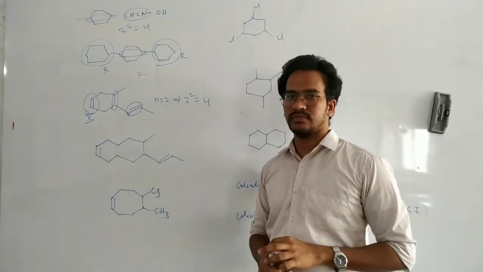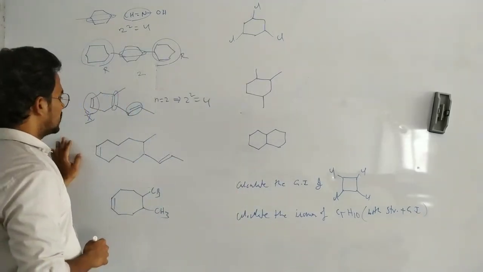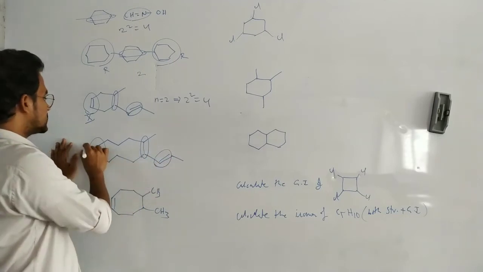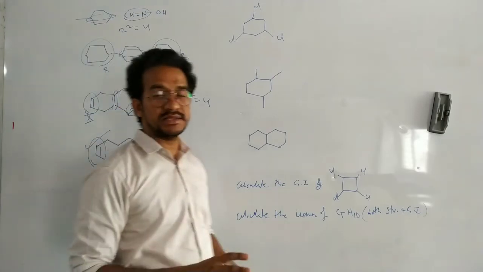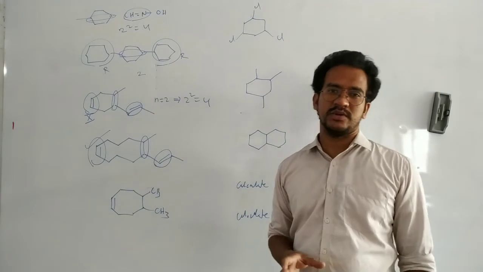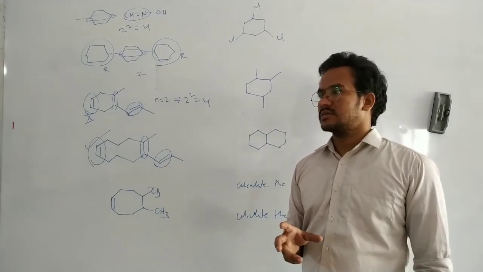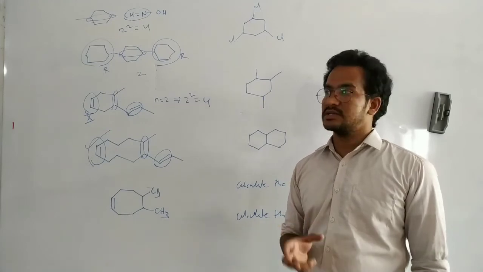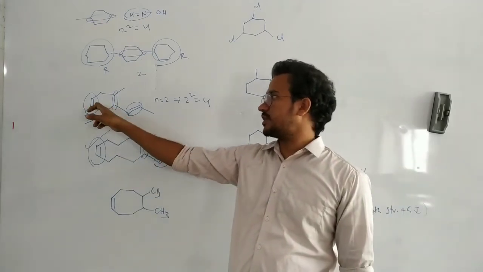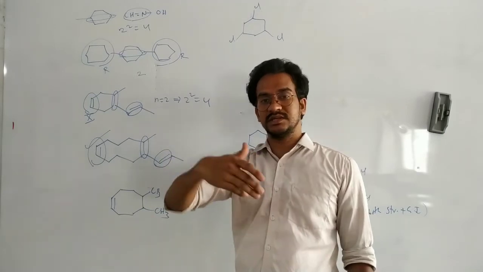Okay, that's it. Next one. Here in this case, one stereogenic center, second one, and here this can be counted because that has 10 carbons. 10 carbons means in larger ring alkenes, geometrical isomerism across the double bond is possible. But up to 7 member ring, across the double bond in cyclic alkenes geometrical isomerism is not possible. That is discussed in a previous video.